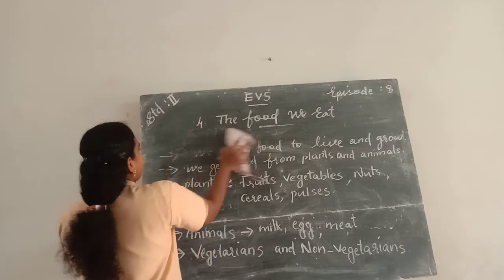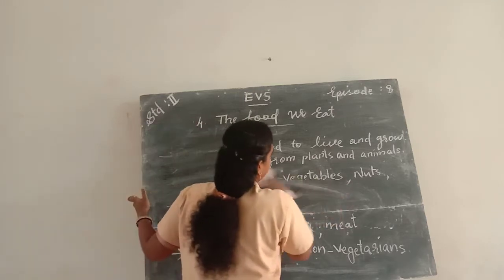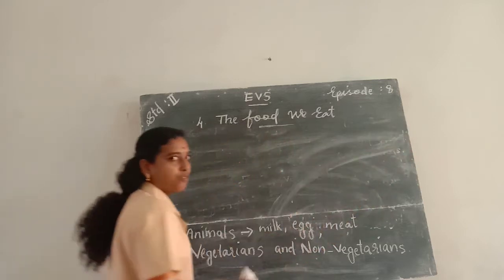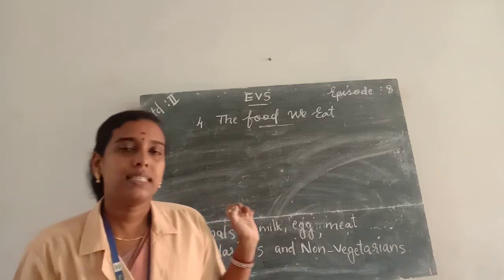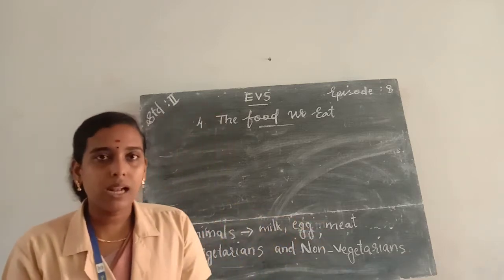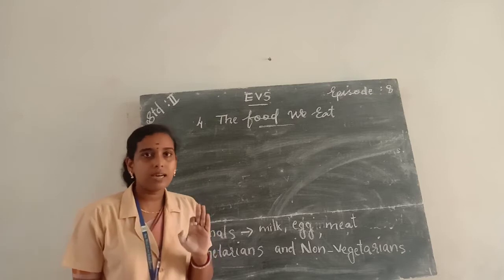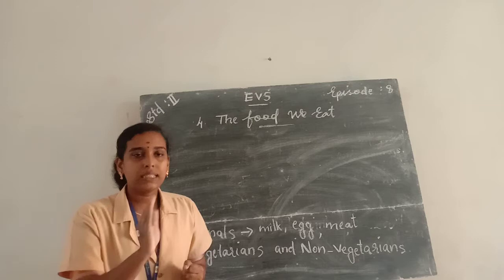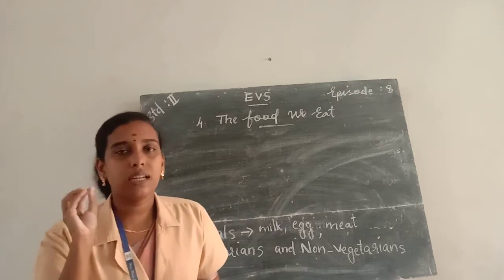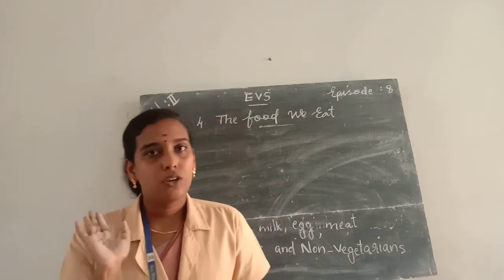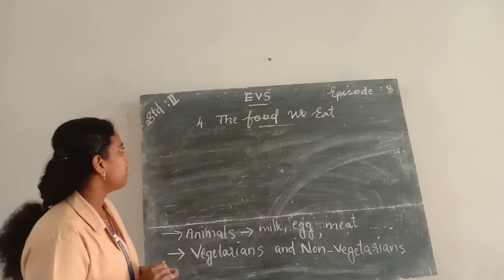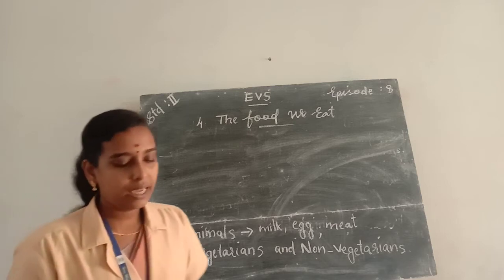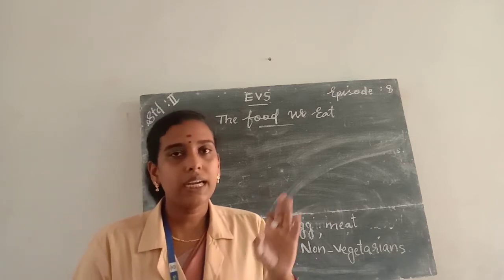So, vegetarians and non-vegetarians. Vegetarians are people who eat only fruits, vegetables, cereals, pulses, milk and milk products. And non-vegetarians are people who eat meat along with the vegetarian food. And then we studied about different food groups. According to the food we eat, foods are classified into three different groups.